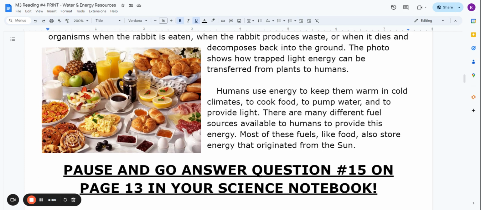Humans use energy to keep them warm in cold climates, to cook food, to pump water, and to provide light. There are many different fuel sources available to humans to provide this energy. Most of these fuels, like food, also store energy that originated from the sun.